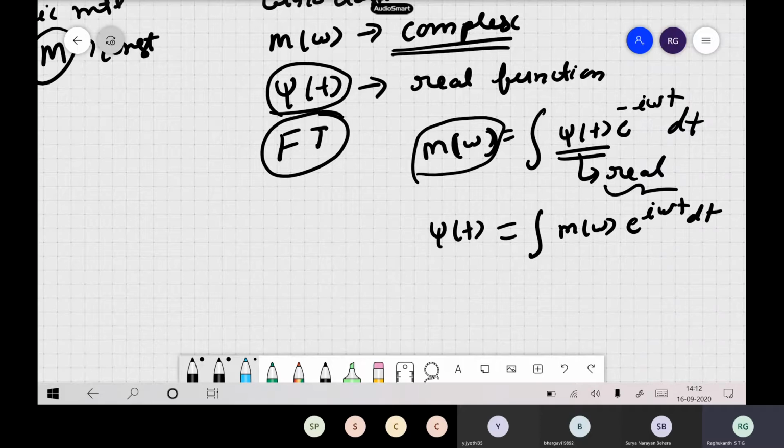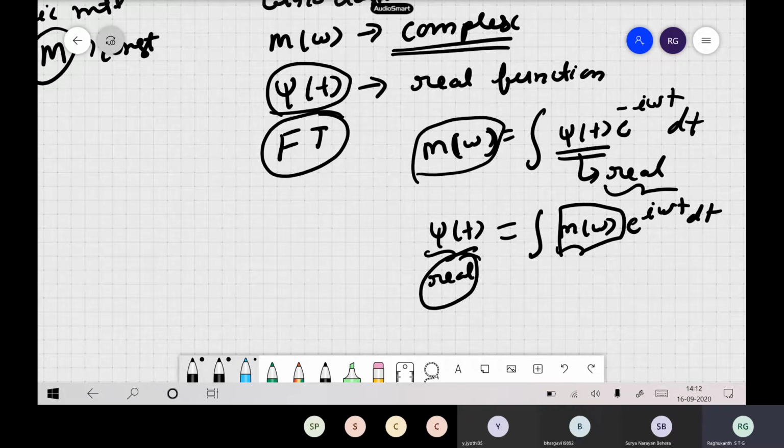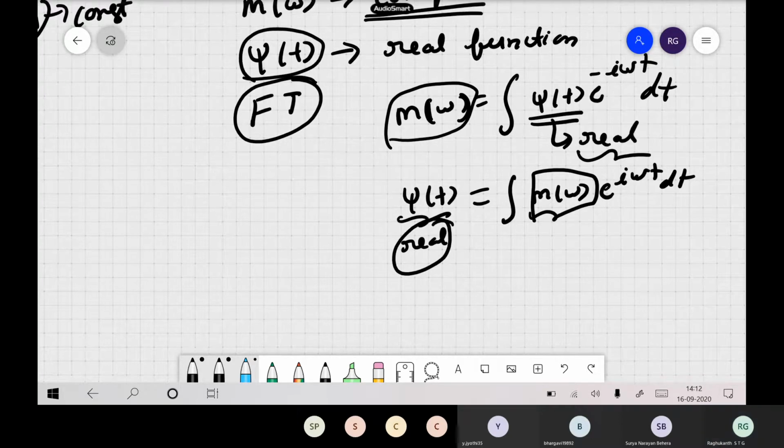So we can write it like this, and this is a real function. What should be the constraint on m of omega? What should be the criteria? What's the constraint on m of omega?